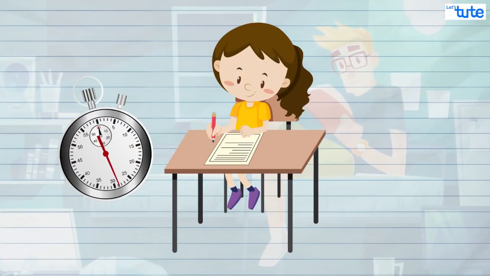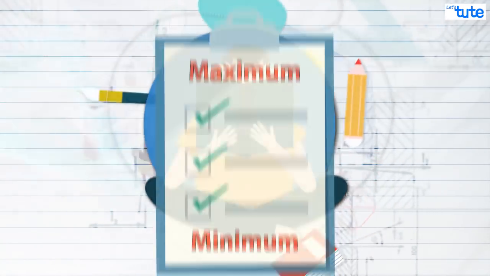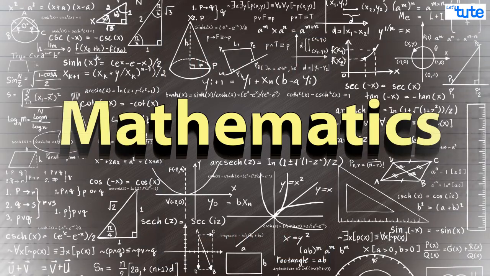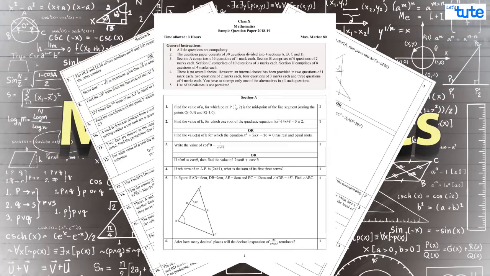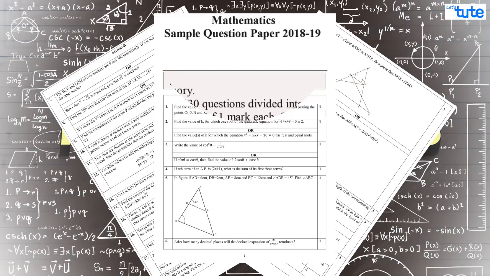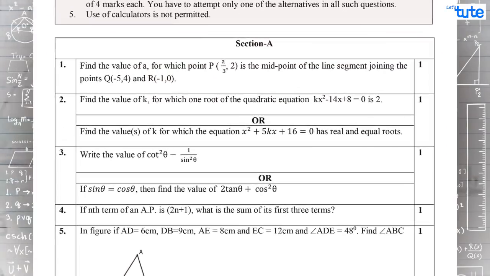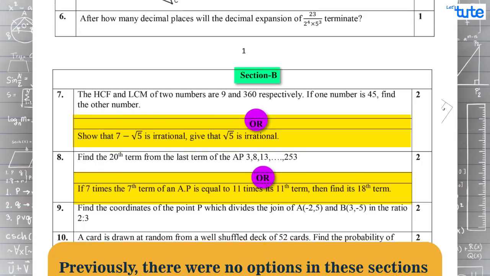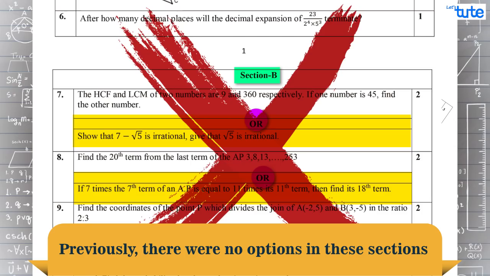In this session, today we will be discussing which chapters to study to score the maximum and minimum marks in mathematics. Here we can see that we have the sample question paper of 2018-19. One of the most visible changes that we can see is there are internal options in section A and in section B. Previously there were no options in these sections.